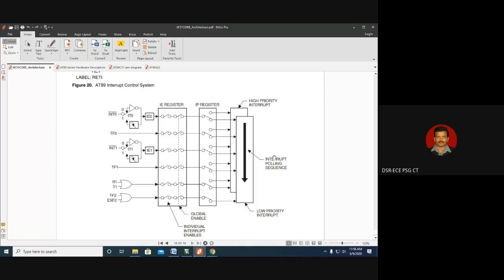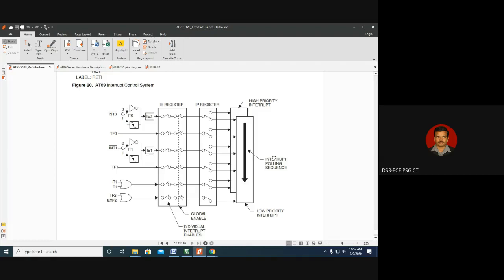Then the choice is given to the user whether I can continue listening to music or whether I can attend the call. The priority goes to the user. If the user presses the green button, the user is considering the incoming call as highest priority. If the user declines the call, then with respect to the user, the incoming call has the lowest priority when compared to listening to music. But the mobile phone has to interrupt and say that, okay, there is an incoming call.